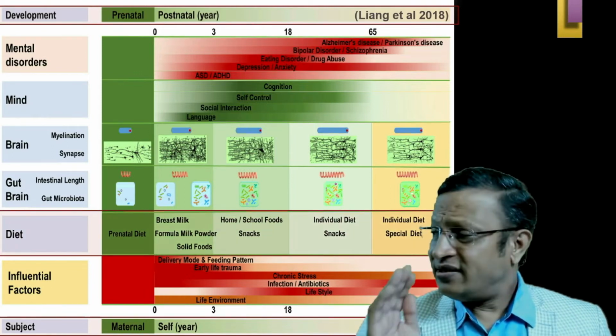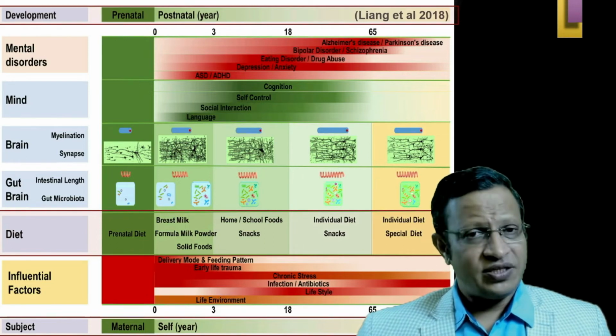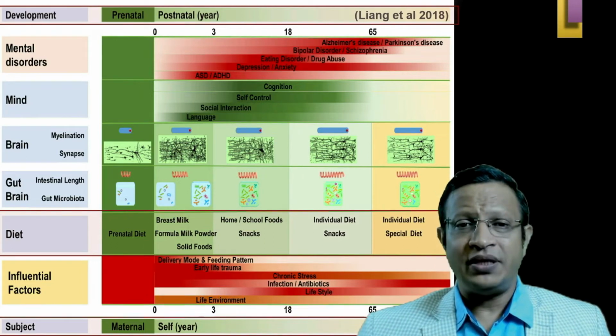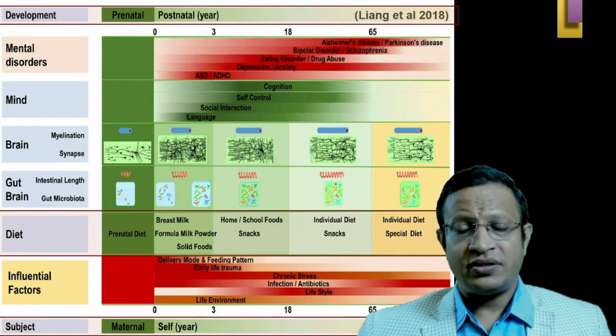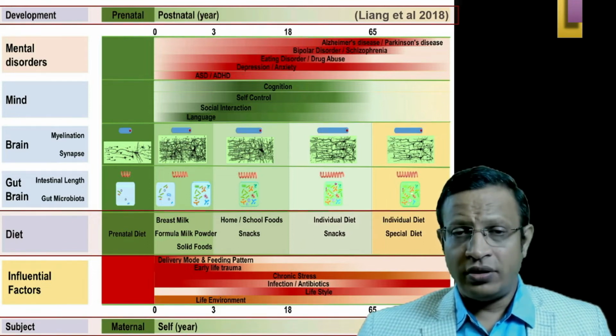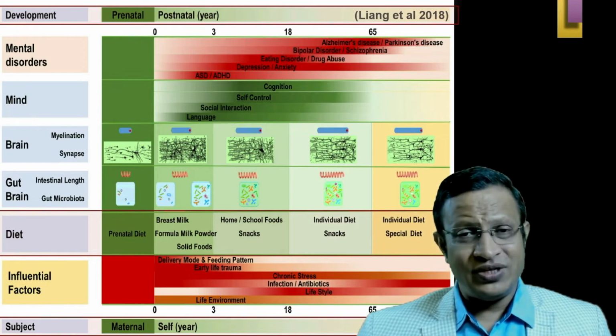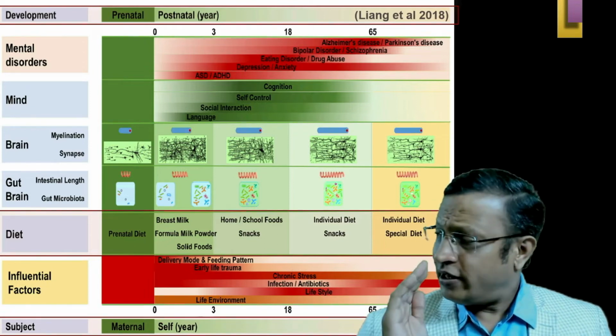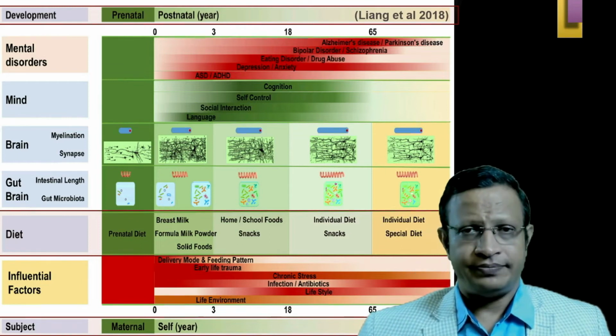Now, if you look at the diet: breast milk or artificial milk, the solid foods, home food, sharing of food, vegetarian or non-vegetarian, individual diet, packed food or ready food, and also whether we are using a special diet, all these play a role in the development of microbiota.